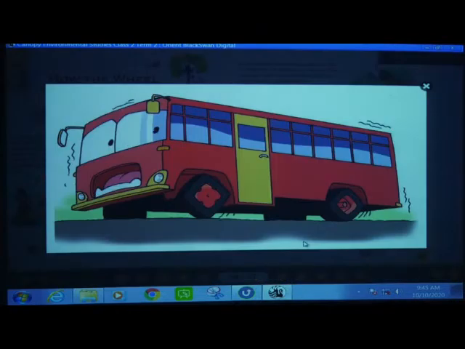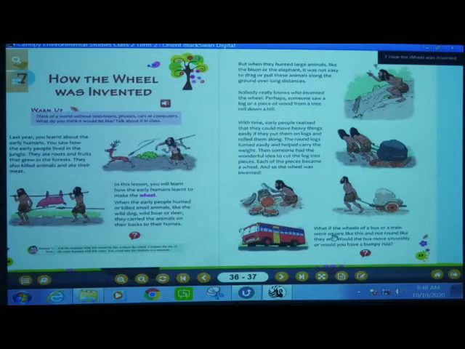Then you can see this is a bus, and what are these on the bus? These are called wheels. For different means of transport like car, bus, bicycle, scooter, we use different types of wheels.